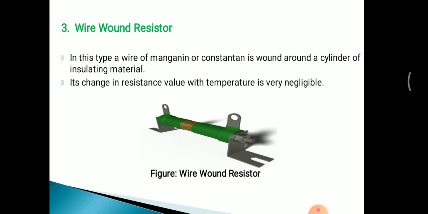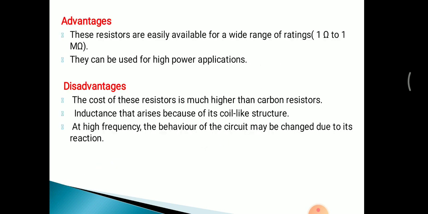So its change in resistance value with temperature is very negligible, because the temperature coefficient of resistance of manganin or constantan is almost zero. That's why the change in resistance with temperature is very negligible. This also has advantages and disadvantages. In advantages, this is easily available for a wide range of ratings, that is 1 ohm to 1 mega